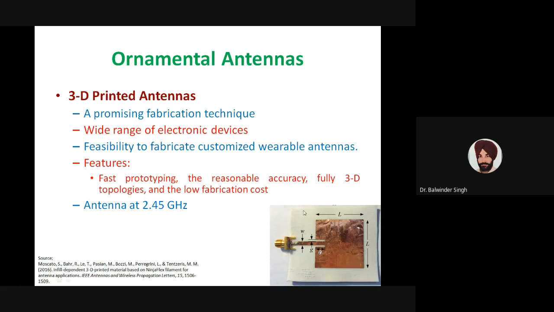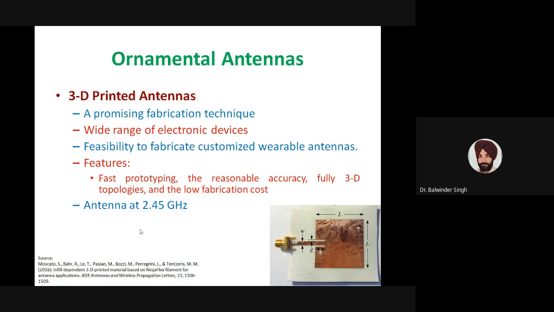Then 3D printed antennas are also a very important part of these ornamental antennas, and in this FDP we are focusing especially on 3D printed antennas. We have multiple sessions in which we will be talking about different 3D printing techniques and how to print these 3D antennas.